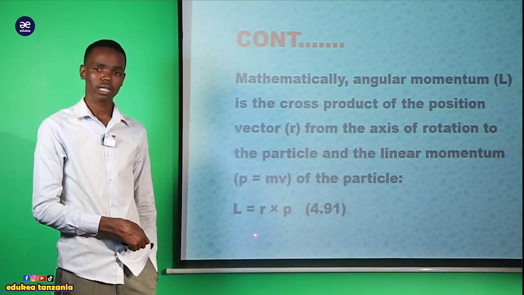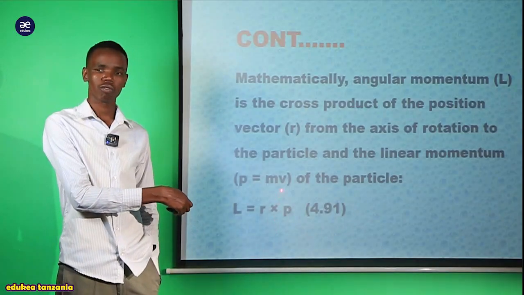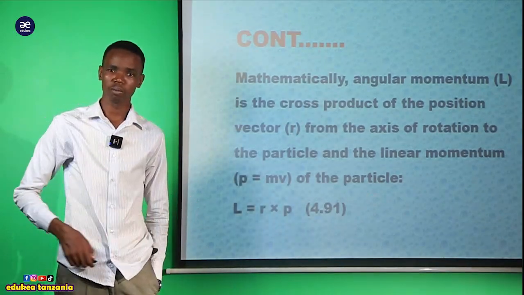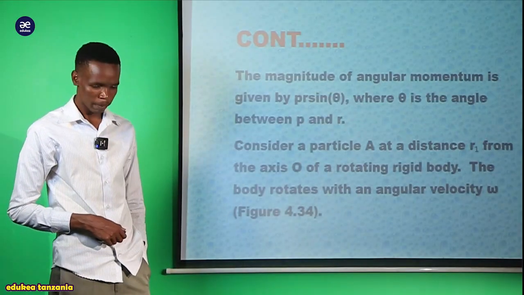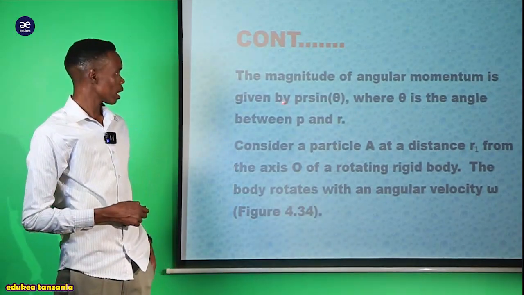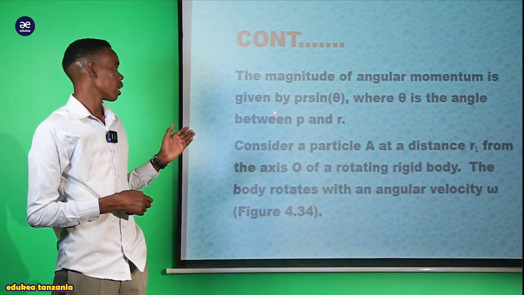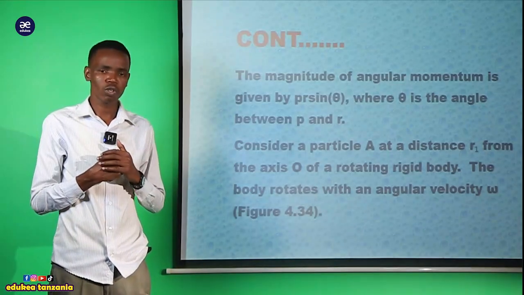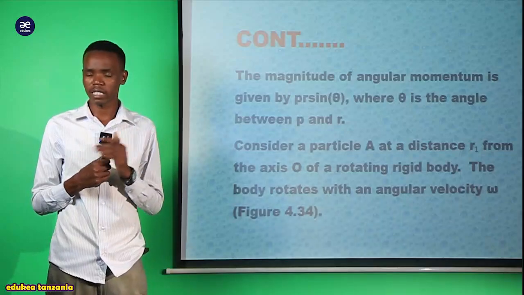Therefore, we could say the angular momentum must be equal to the cross product of the radius times the linear momentum. And this will be our equation number 91 for our fourth topic here. So the magnitude of the angular momentum is given by P R sin theta. We get the magnitude of the angular momentum by taking P R sin theta.